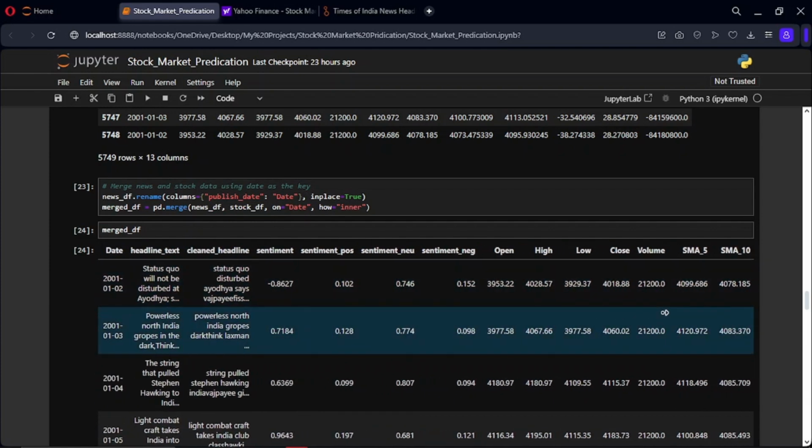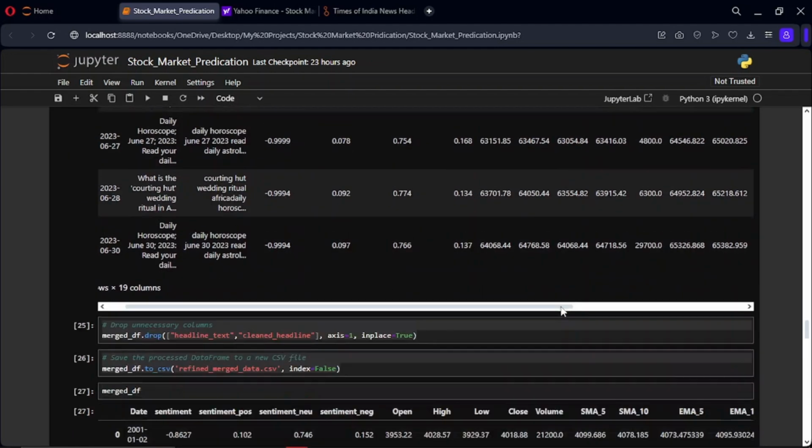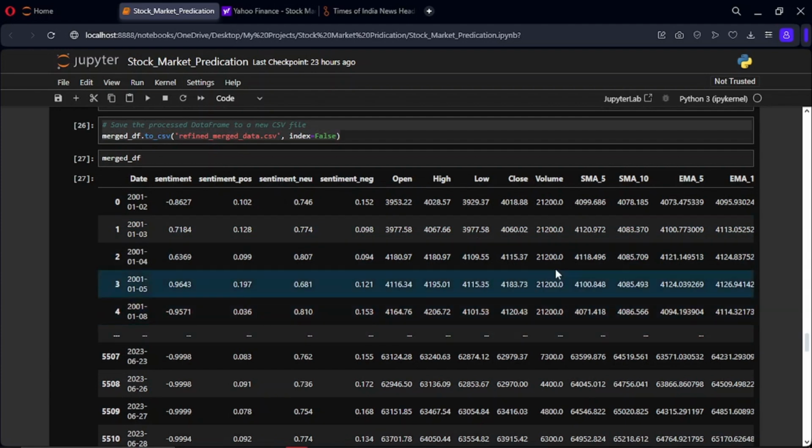As you can see here, we have all the values in a single merged data frame. Now moving on, we are going to remove headline text and clean headline as we don't need it anymore. Now taking this new data frame, we are going to perform our prediction model.